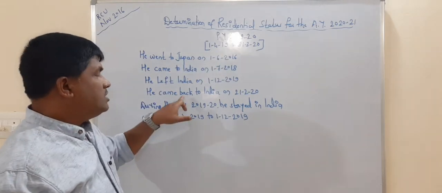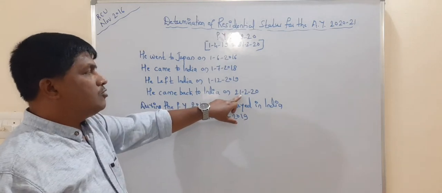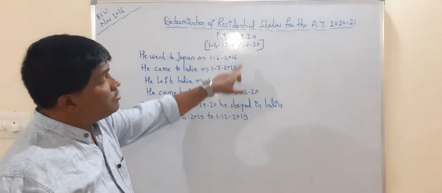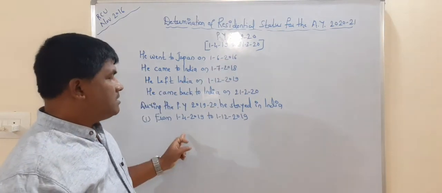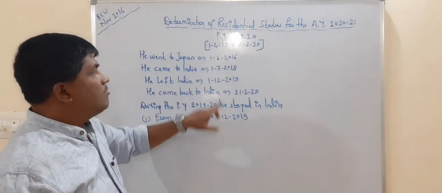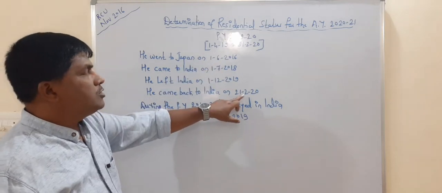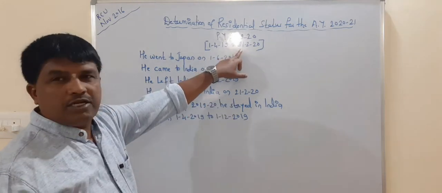Another one: on which date did he again come back to India? 21/2/2020, which also comes before 31/3/2020. It means in the second term he stayed in India from 21/2/2020 to 31/3/2020.